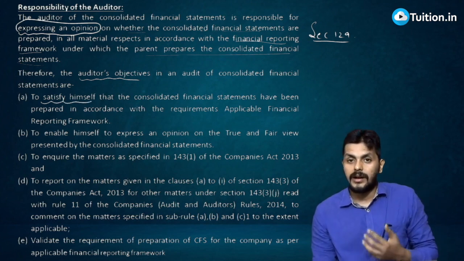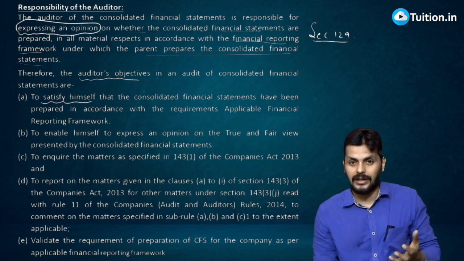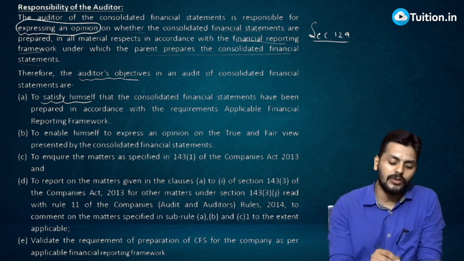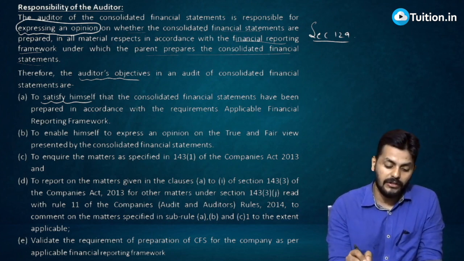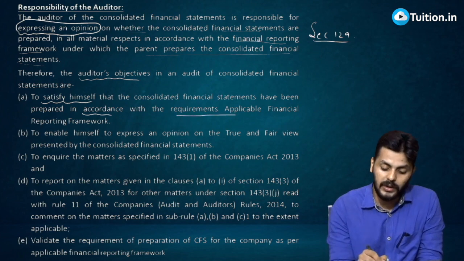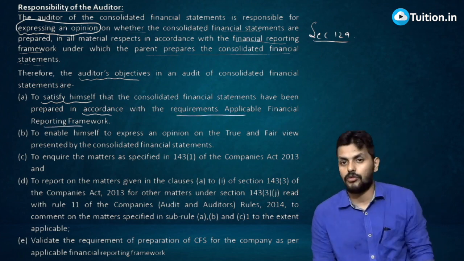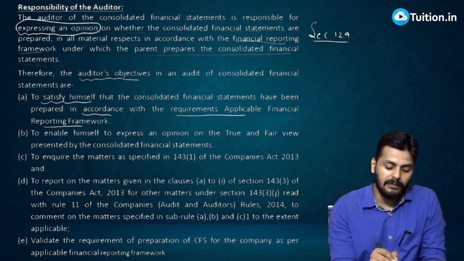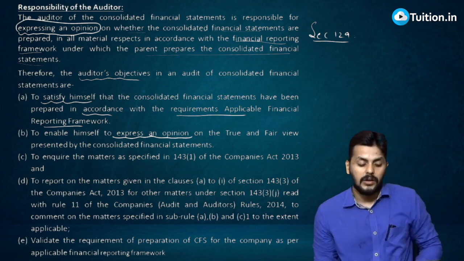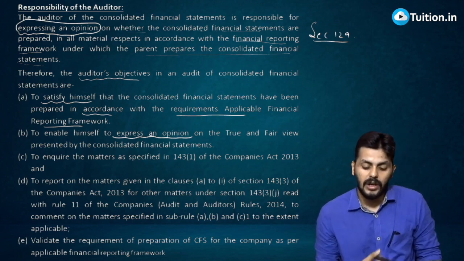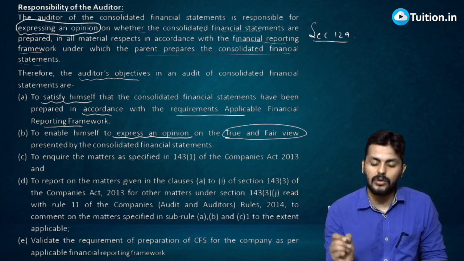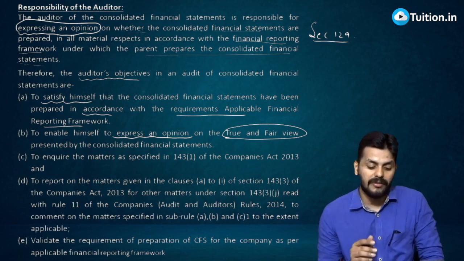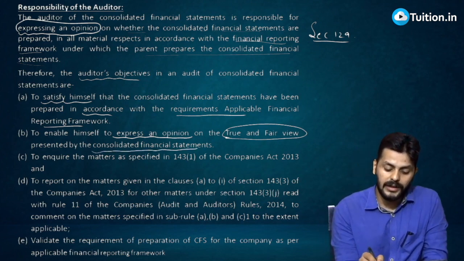Therefore the auditor's objectives in an audit of consolidated financial statements are, one, to satisfy himself that consolidated financial statements have been prepared in accordance with the requirements of the applicable FRF. Unless you get sufficient appropriate audit evidence that everything is taken care of, then only we can feel happy. That's what you're supposed to do, gather evidence to say that they prepared it that way. Two, to enable himself to express an opinion on the true and fair view presented by the consolidated financial statements. We are back to our true and fair view story.